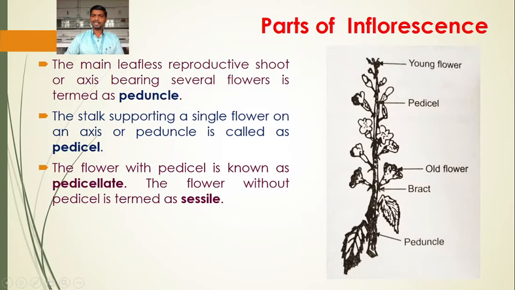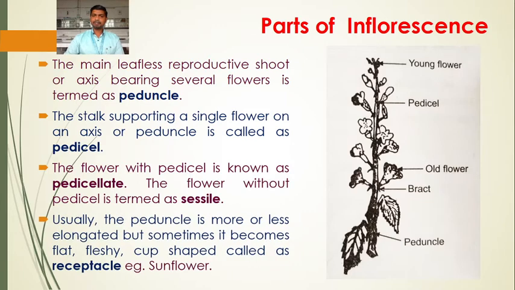The flower with pedicel is known as pedicellate. The flower without pedicel is termed as sessile. So these are the morphological characteristics or the terminology by which we can describe the flower. If the flower has a pedicel, the flower is pedicellate. If the flower is without pedicel, it is termed as sessile. What is pedicel? Pedicel is the stalk of the flower that supports it on an axis or peduncle.